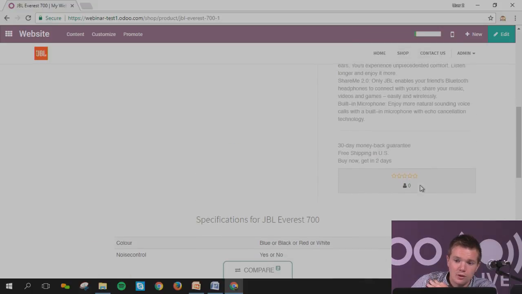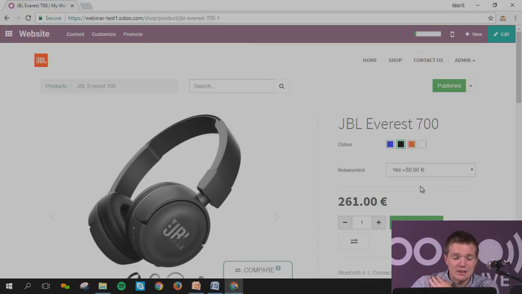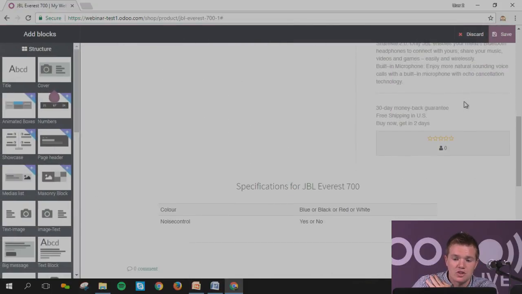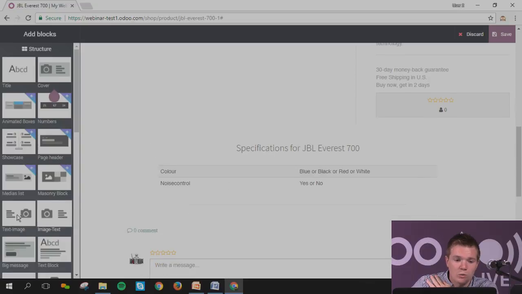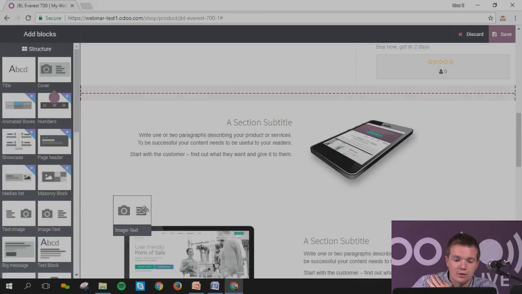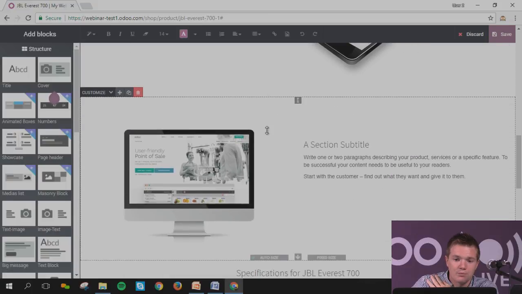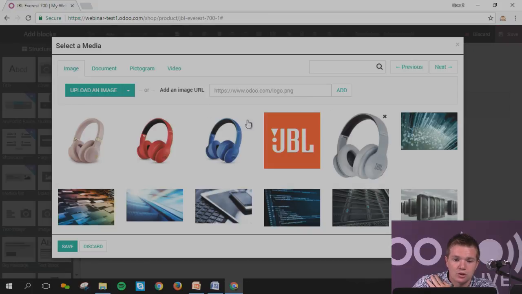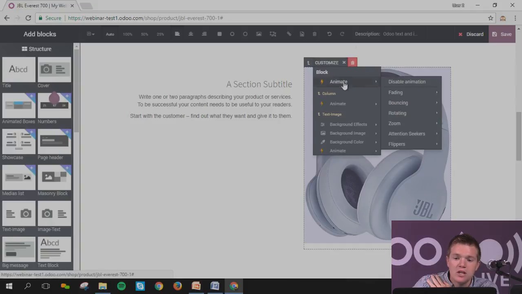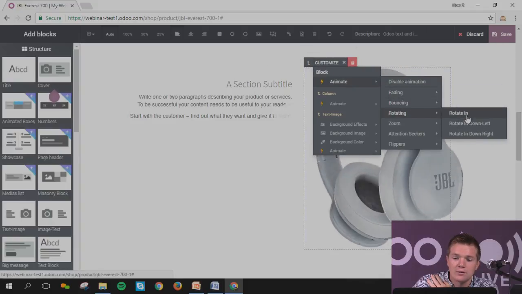Okay. What you can do, as I have explained, let's imagine you want to add a video regarding this JBL. You can simply click on edit, and I will put more information regarding the JBL. I'll take a page, I will want to put an image on the side, another one on the left. Okay, I want to change the image and take one, let's imagine this one, the white. Okay, and you can put some animation coming in or wording in.